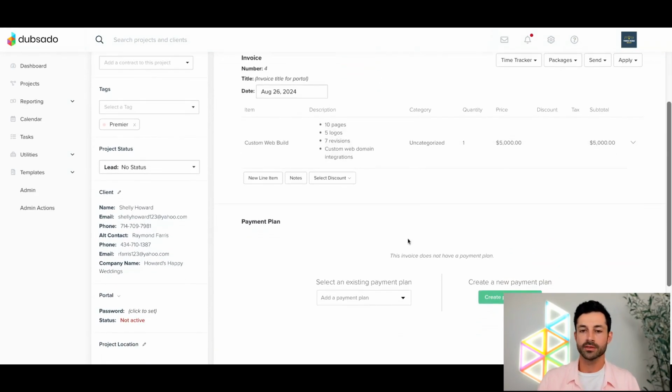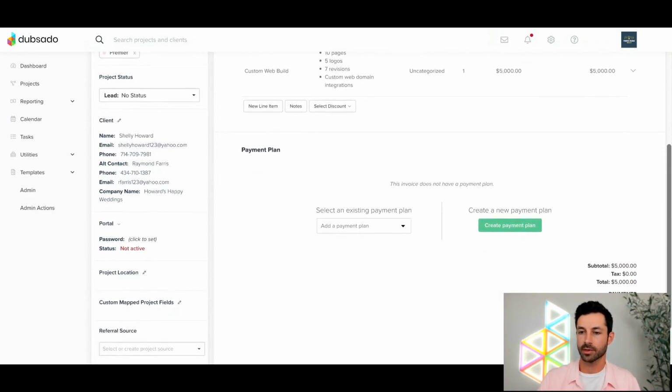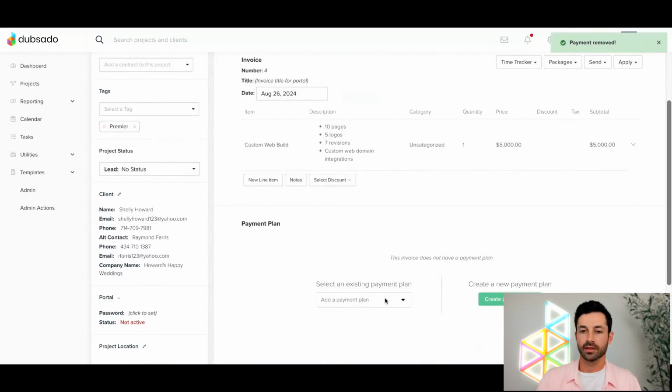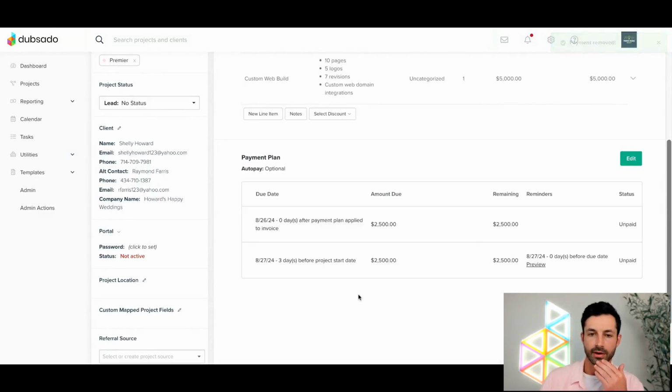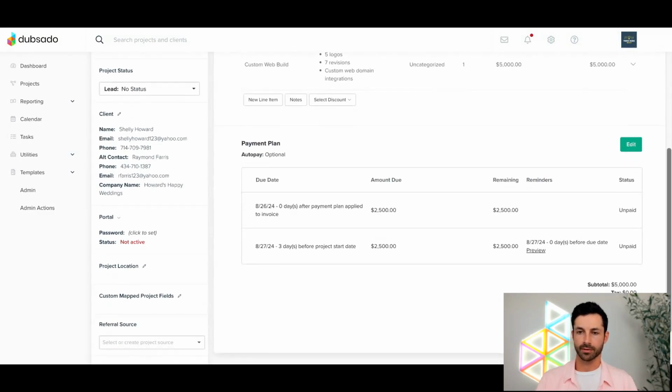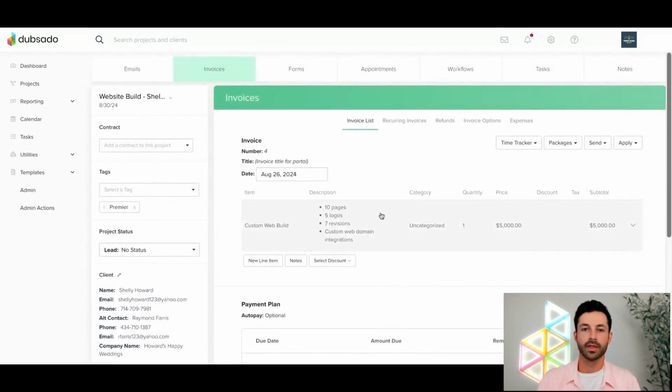And for our purposes, we can just add in a simple payment plan. We're not going to spend too much time talking about payment plans. I'm going to remove this payment as well, just so it's clean. We can add in an existing payment plan, just say 50-50. I don't think it's going to matter for our particular contract. I don't think we added that smart field on there, but just to have something on there in case, we've got our 50-50 payment plan.